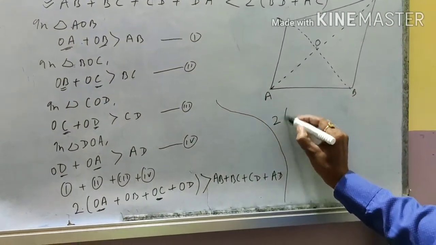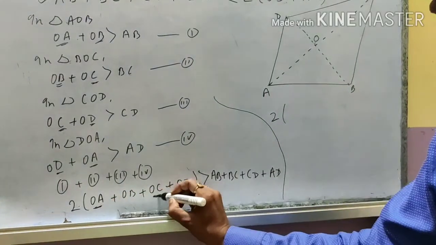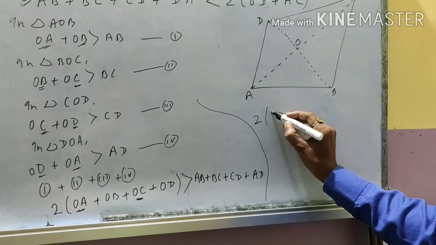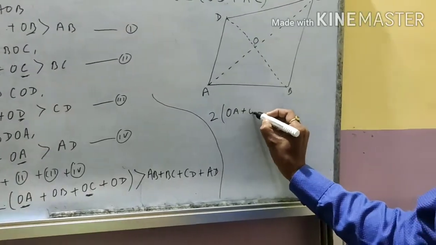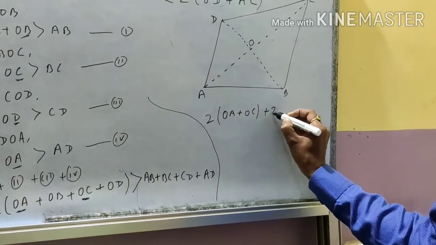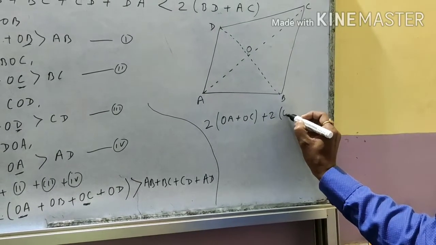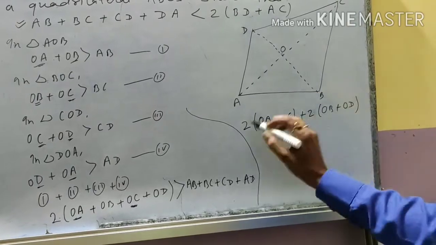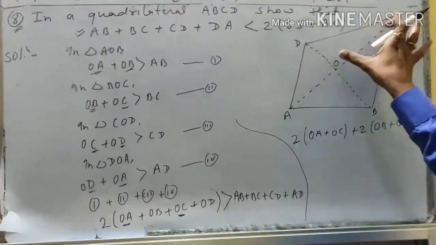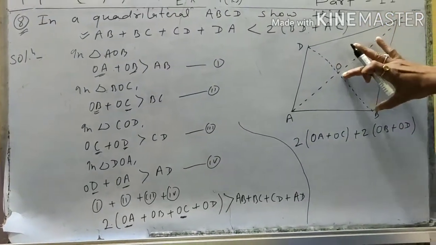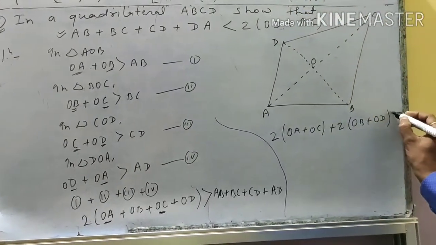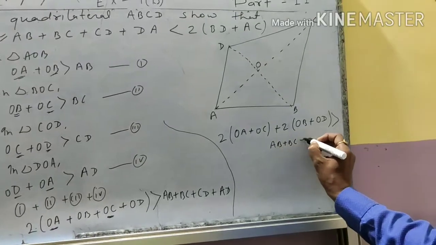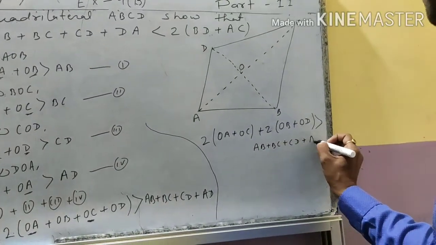Again 2 is the common: 2 times OA plus OC plus 2 times OB plus OD is greater than AB plus BC plus CD plus AD.